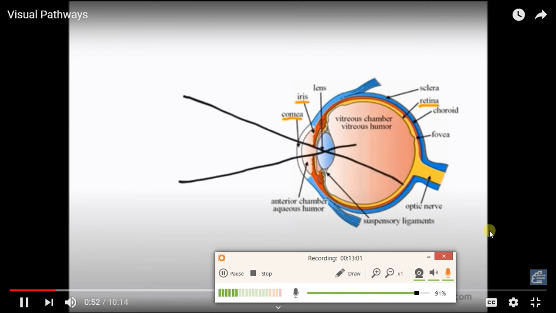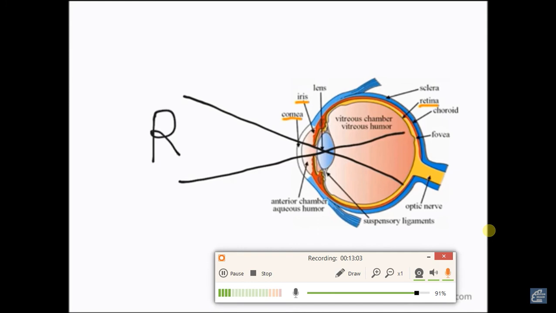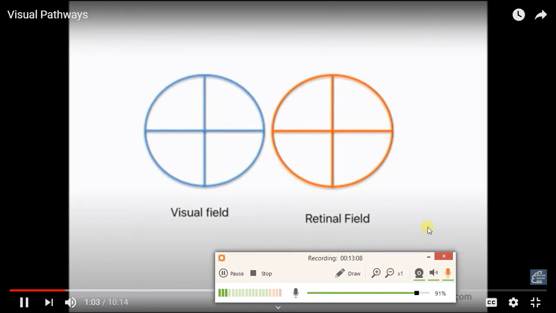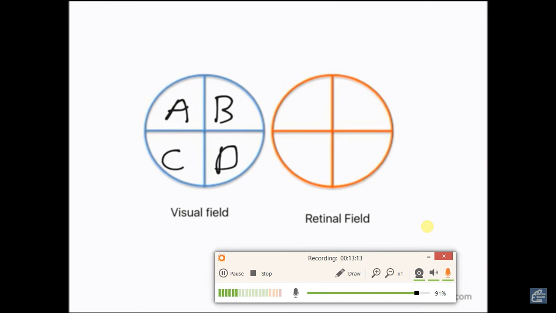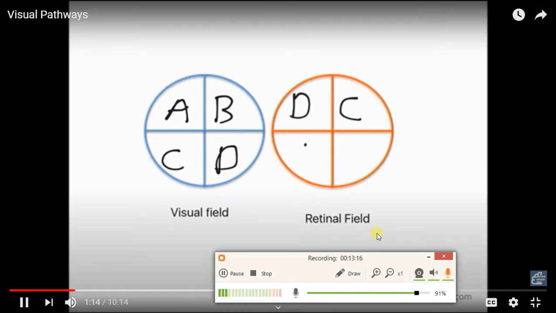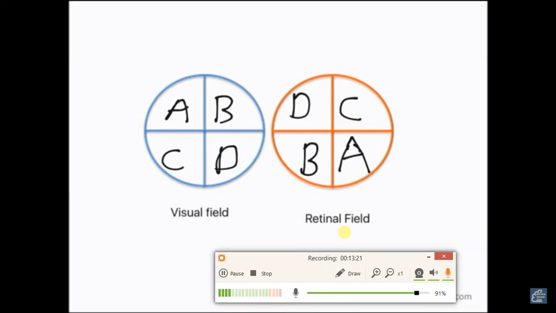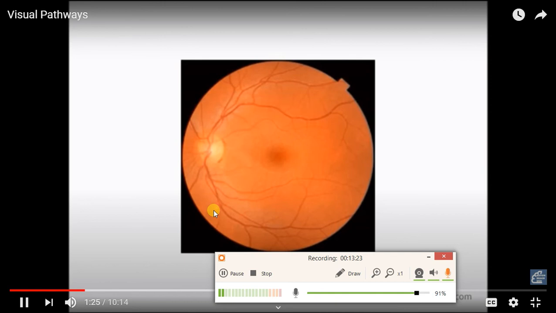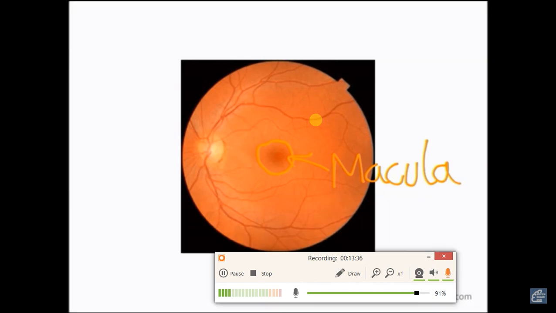So the image which enters the eye is not only upside down, but it is also laterally reversed, as you can see by this arc. This is showing you the visual field and the corresponding retinal field. So it is once again upside down and left side right. This is a fundus photograph, and this is the fovea, the macular area, which has a huge representation on the occipital lobe.